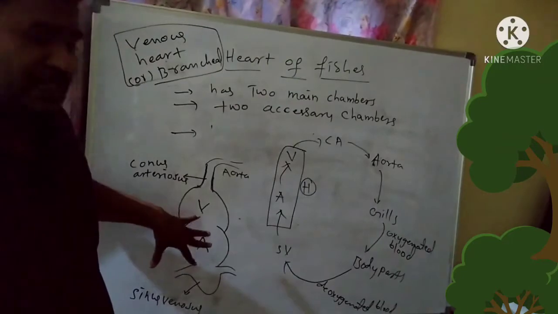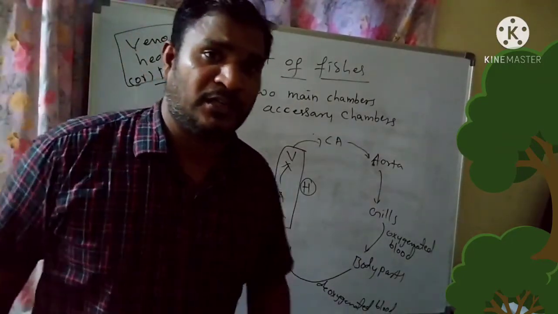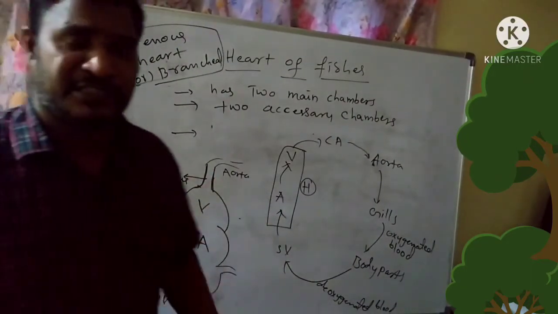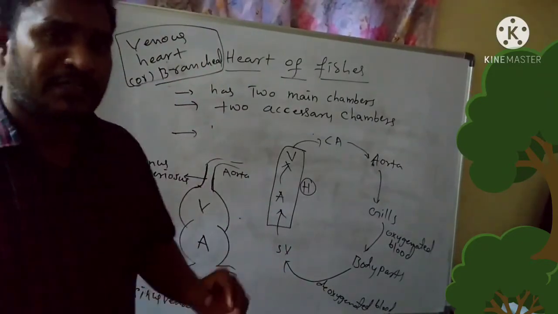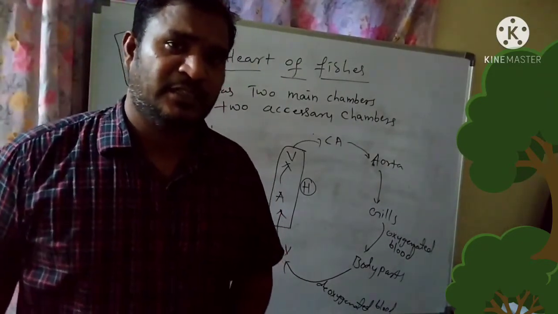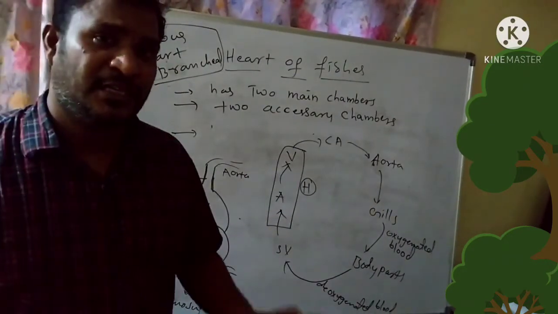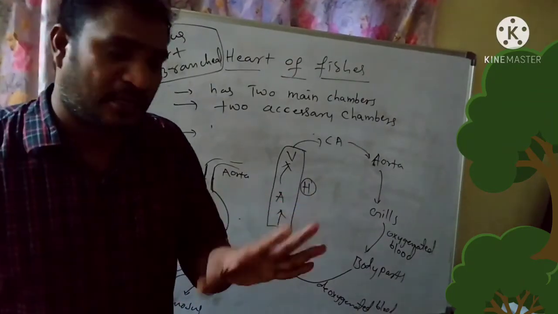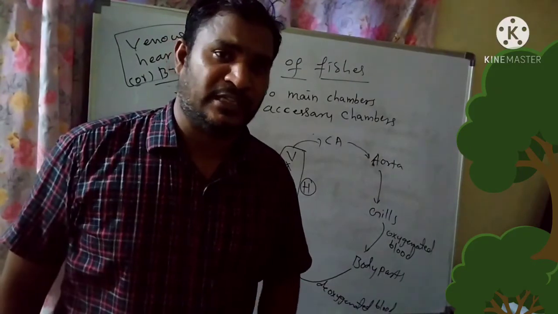But here in the circulation of the fishes, before blood is sent into any body organ, it passes through the heart only once. That's why this kind of circulation is called single circulation. The heart involved inside the single circulation is also known as single circuit heart. So the heart of the fishes is the branchial heart as well as single circuit heart. Now let us discuss the heart present inside the amphibians.